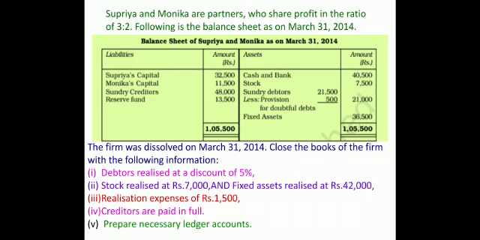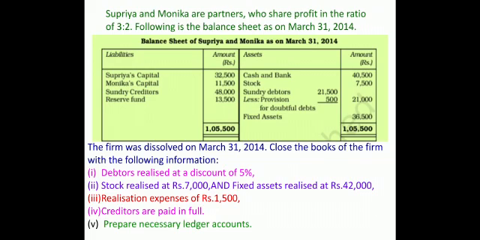We are very clear that debtors, stock, fixed asset, all three assets, whatever values they have realized have been given in the question. Then the question says realization expenses were rupees 1,500. I told you the meaning of realization expense. The expenses which we incur to sell our asset and to dispose of our liabilities. They are 1,500 to be paid through bank or cash.